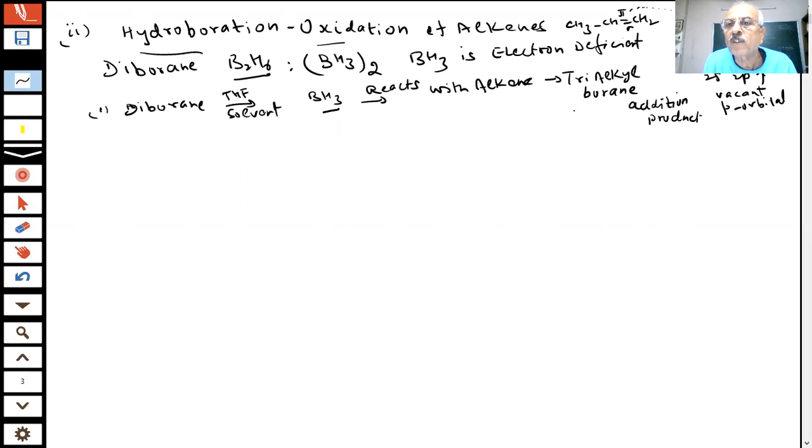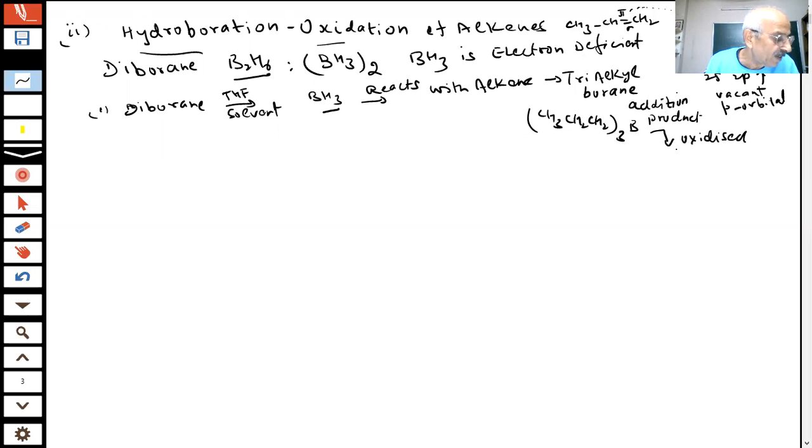What do you mean by trialkyl borane, student? It is something like this: CH3, CH2, CH2, trialkyl borane. This is the addition product. This is oxidized. How will you oxidize it, student?